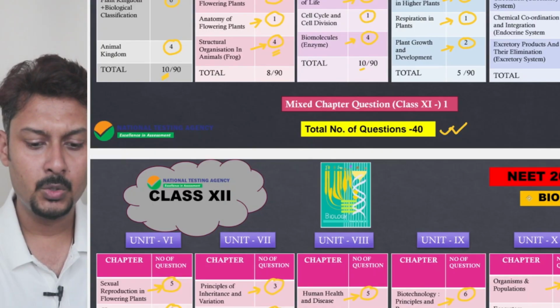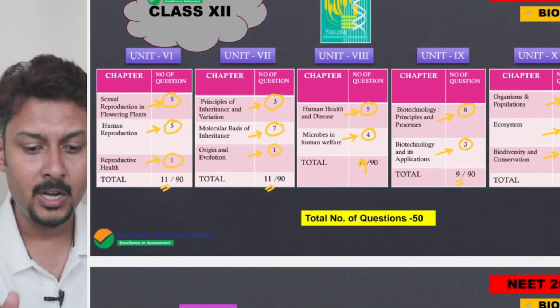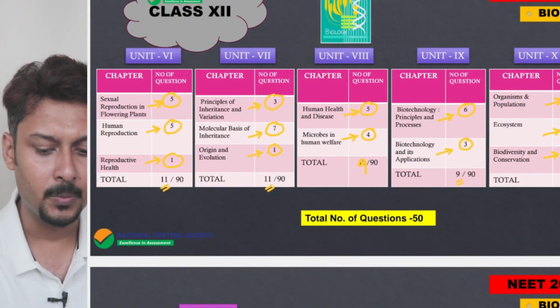Remember that. This is one of the ideas that we are getting from the 2025 paper.